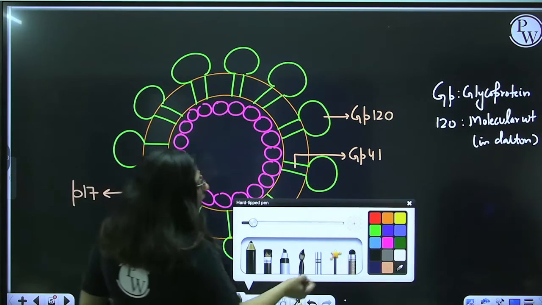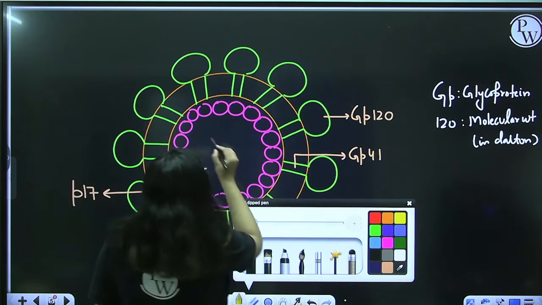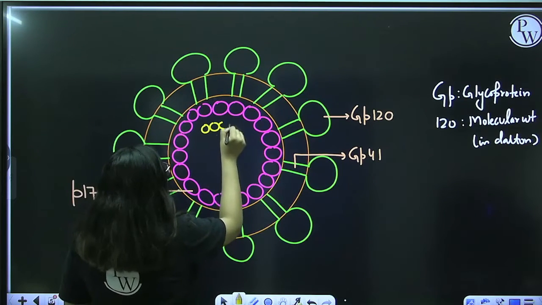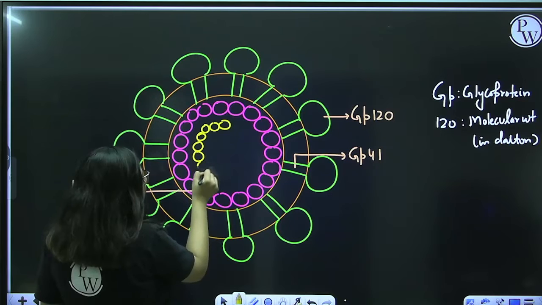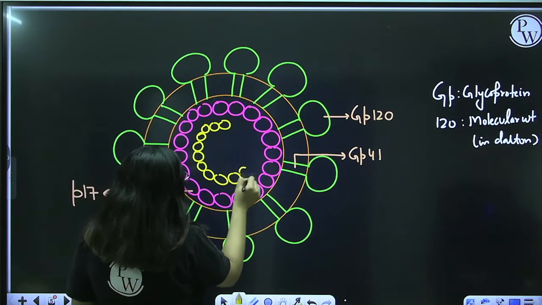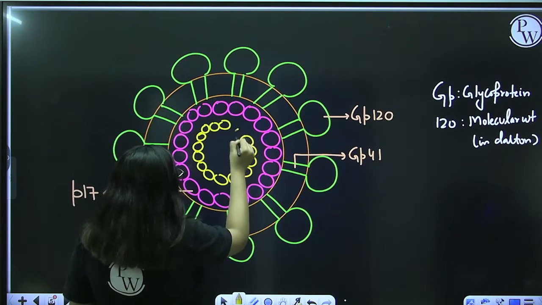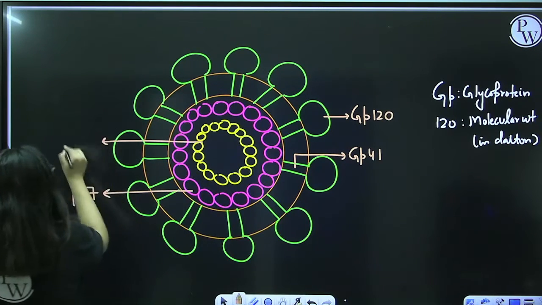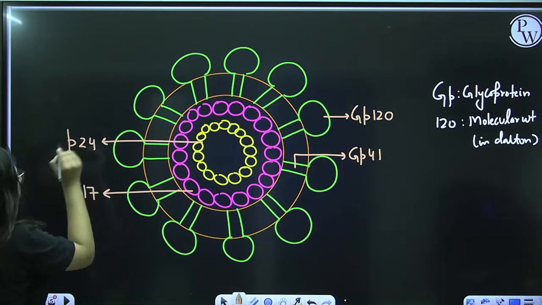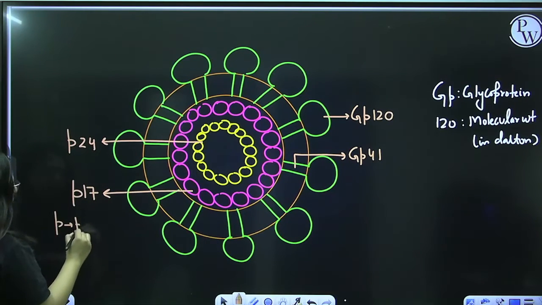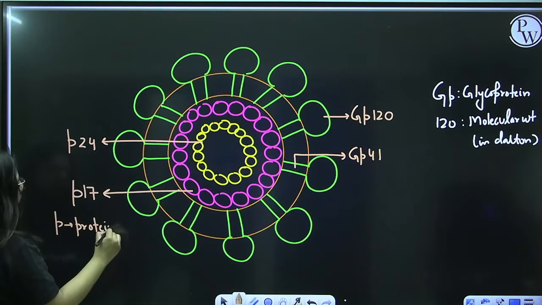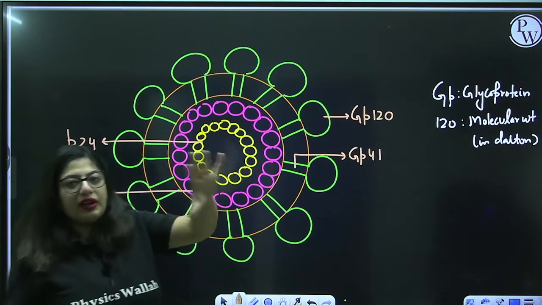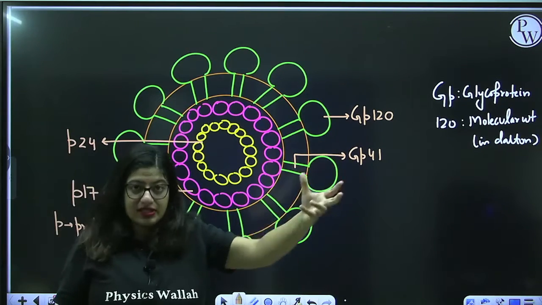And then again we have another coat, and that's a coat of P24. So see, it's a highly enveloped virus. P stands for protein, GP stands for glycoprotein. Now, what's the role of this protein? I'll let you know when we study how it causes infection.